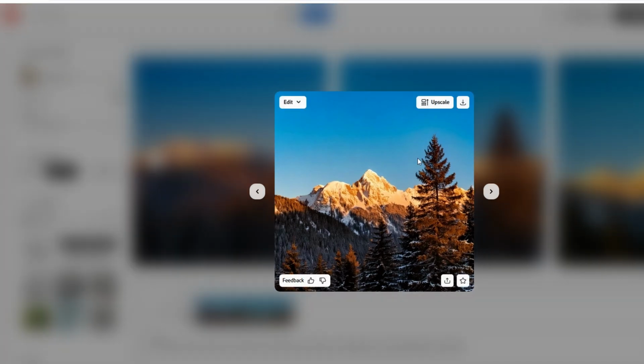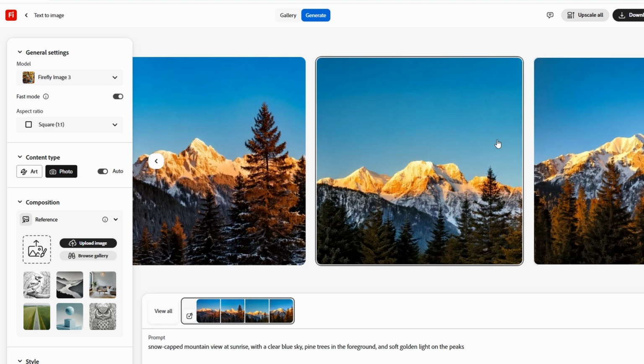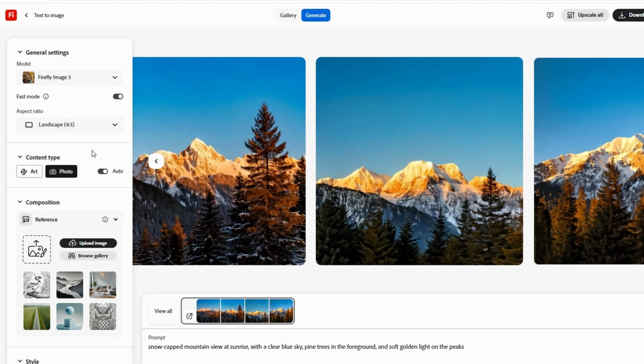But it's not just about descriptions. Adobe Firefly also allows you to adjust settings to fine-tune the generated image. You can change the aspect ratio, which is the size and shape of the image. For example, you could select a landscape orientation or portrait orientation depending on how you want your final image to look. This is perfect for customizing images for different projects, like social media posts, website banners, or even print materials.